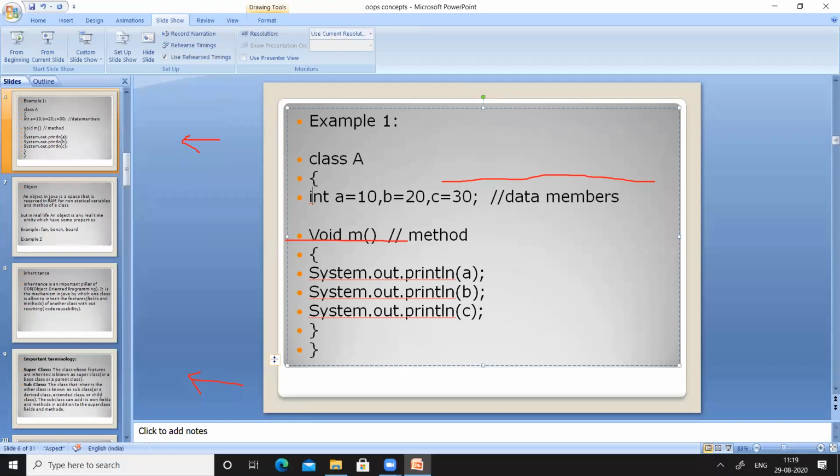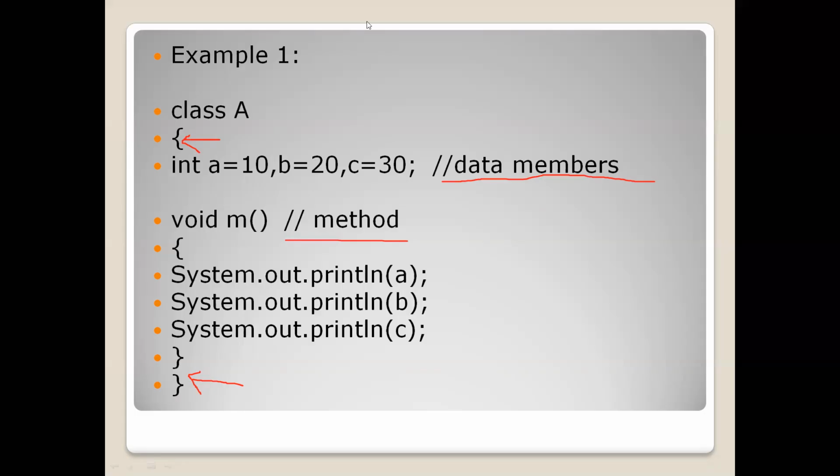int is also a keyword. It should start with a small letter. Void is also a keyword. It also should start with a small letter, right? So here, int a equal to 10, b equal to 20, and c equal to 30, right? These all are variables.